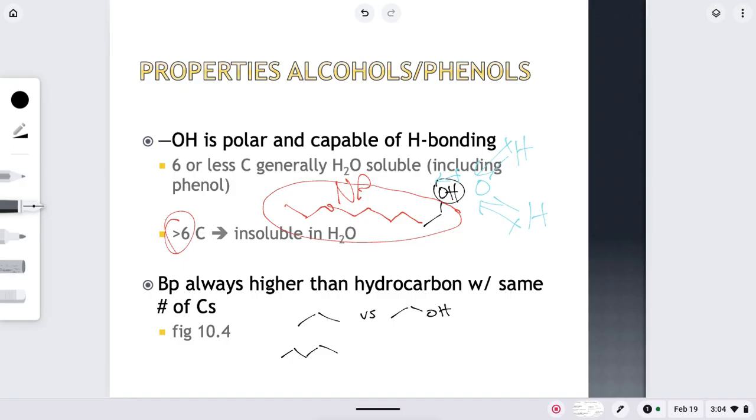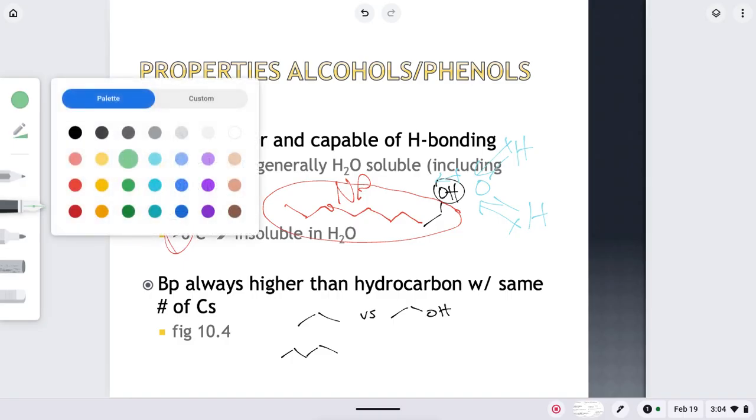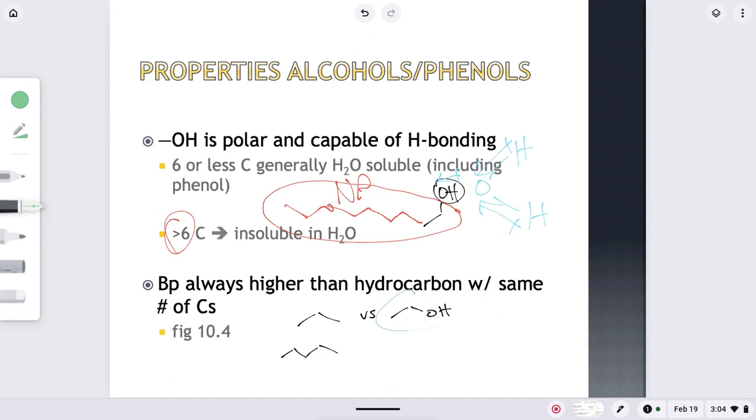So if I was comparing those two things, which one has a higher boiling point, it would be this guy. It's probably a liquid at room temperature, unlike the propane on the left, that would be a gas because it has smaller attractions.